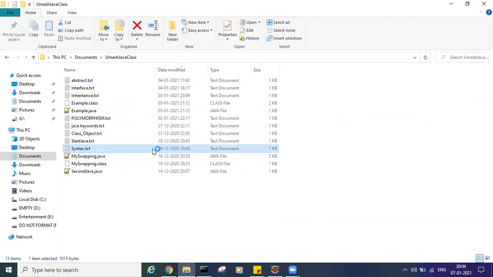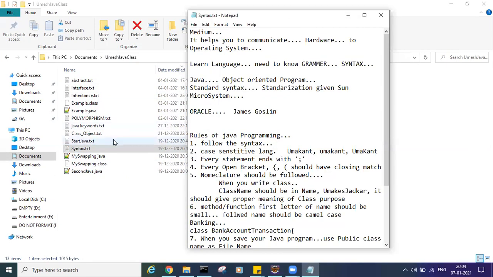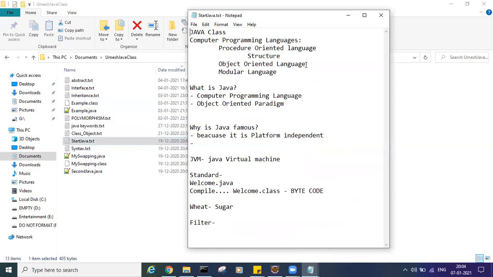So in the first class, we checked what is Java. What do we learn? What is it? Programming language. Then it's object oriented. Then why is it platform independent? What is JVM?